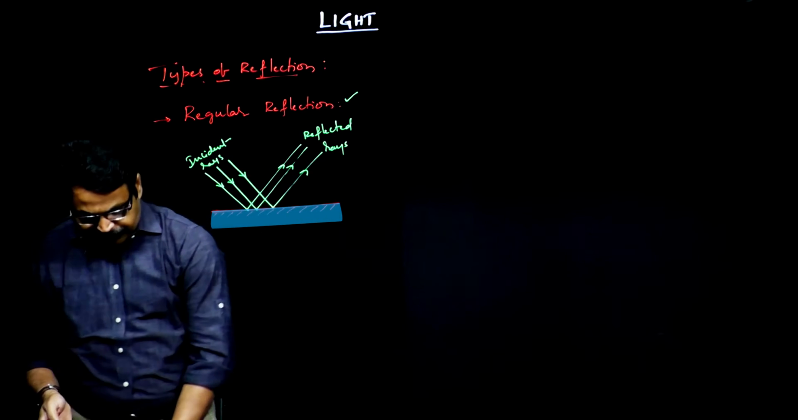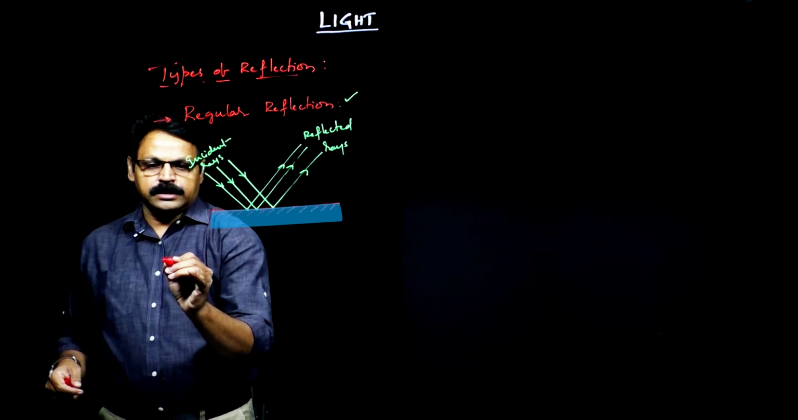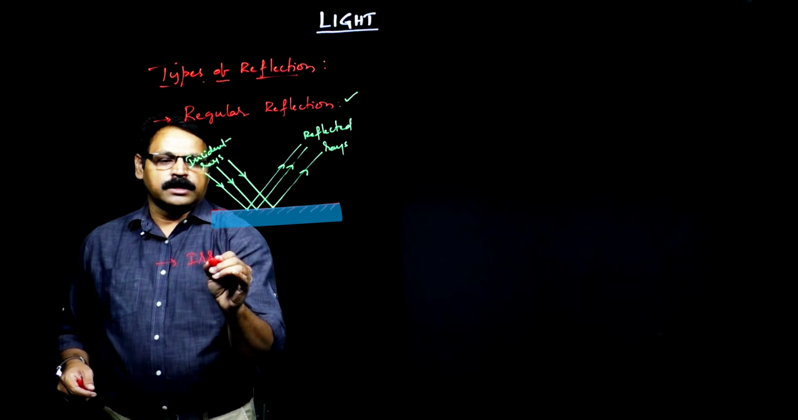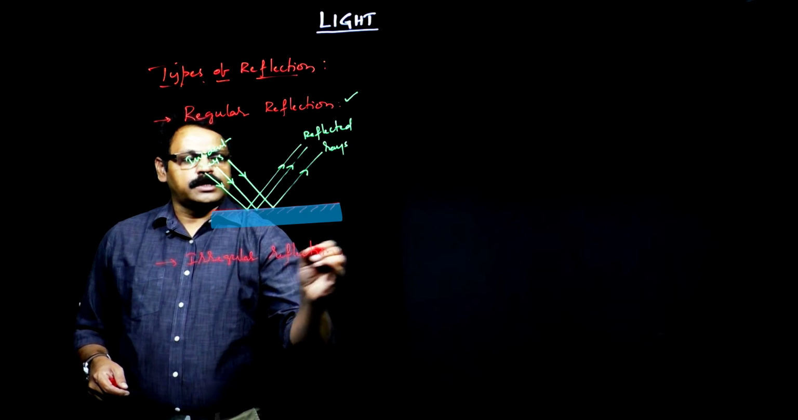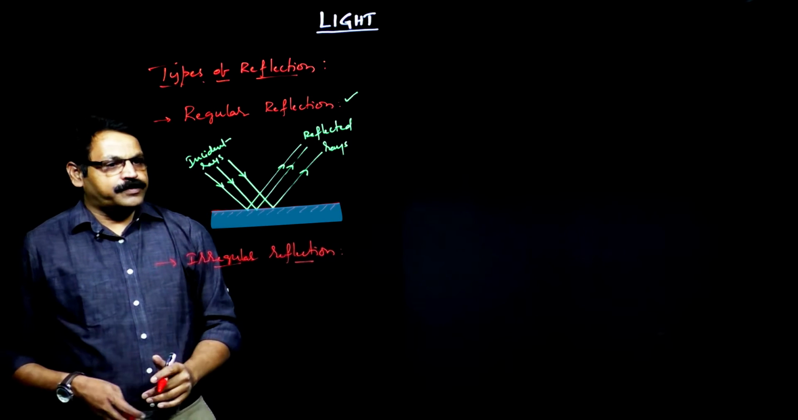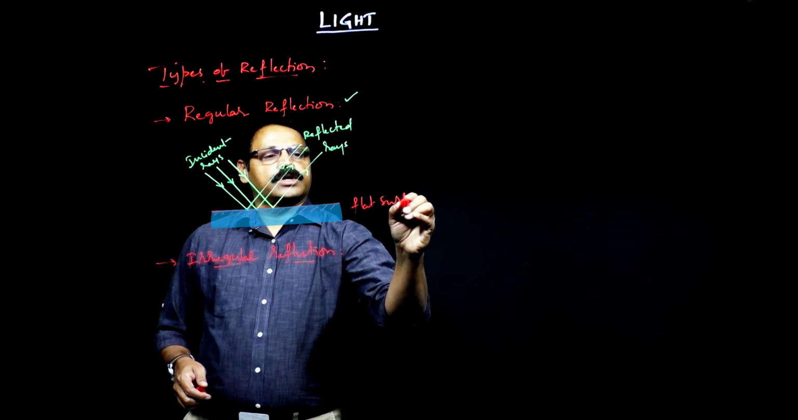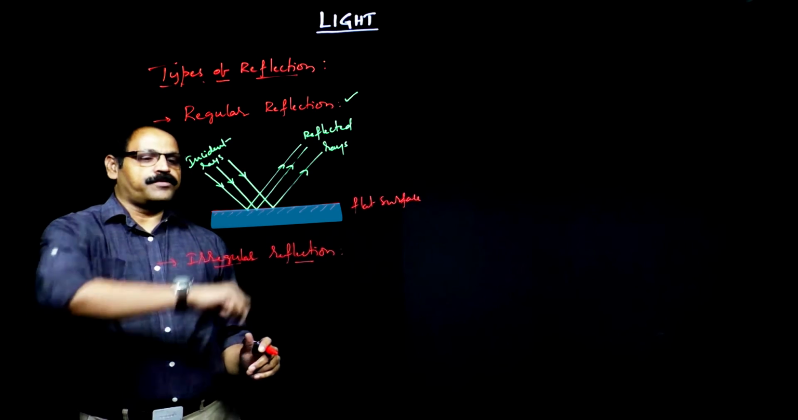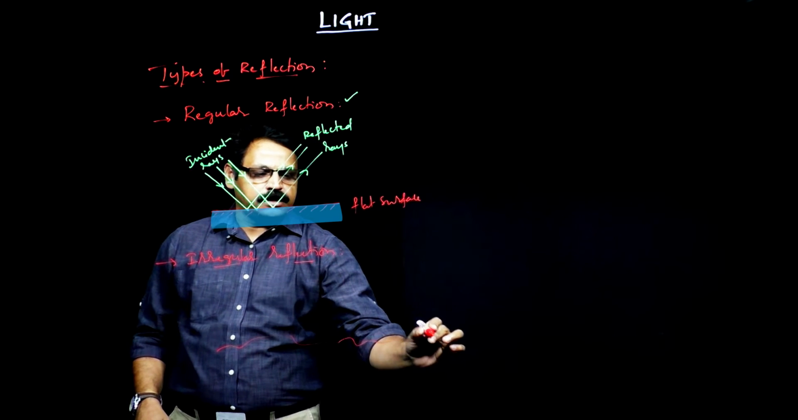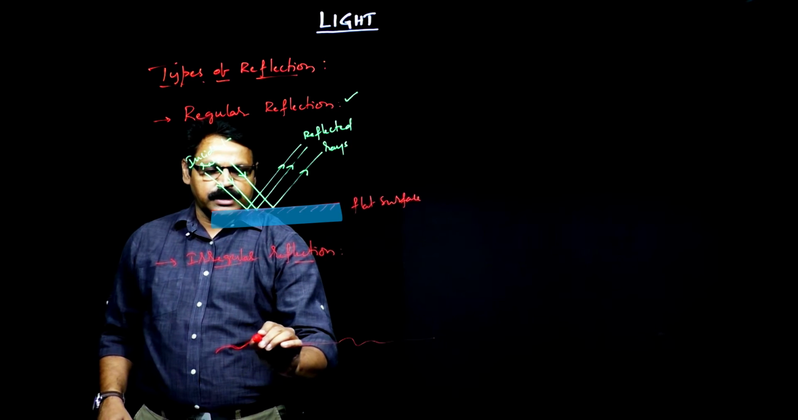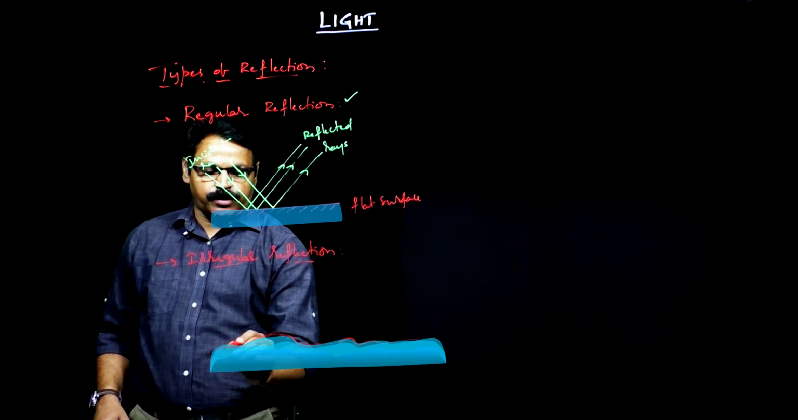And the other type of reflection you have is irregular reflection. So the second type is called irregular reflection. Generally, regular reflection is possible in the case of flat surfaces. So this is a flat surface, and on a flat surface you can think of regular reflection. Unlike that, if you have an irregular surface, that means a boundary which does not have flatness, so this is the boundary.